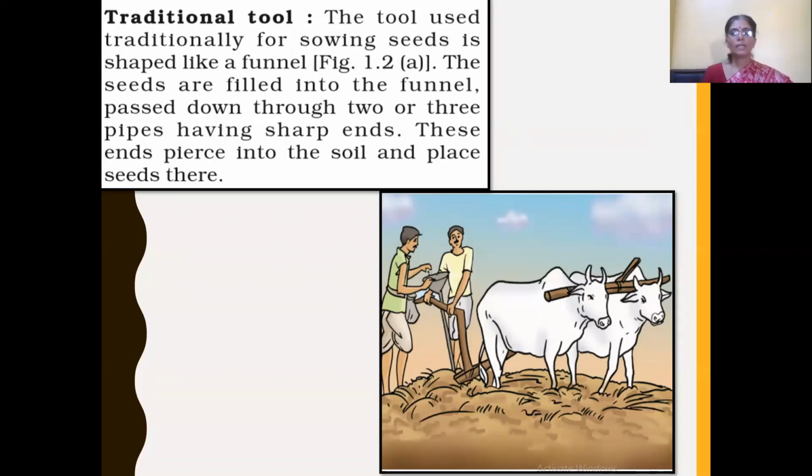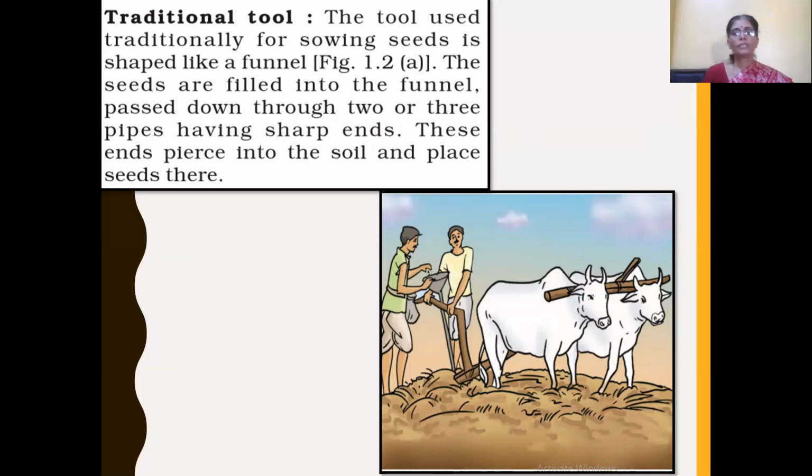Now this traditional seed drill, as you can see in this picture, has a funnel-like structure, and seeds are filled in this funnel. Through this funnel, seeds are passed down through 2 or 3 pipes, and below the pipes they have sharp ends, and because of these sharp ends, the seeds can easily penetrate into the soil. This traditional seed drill is pulled by bullocks.